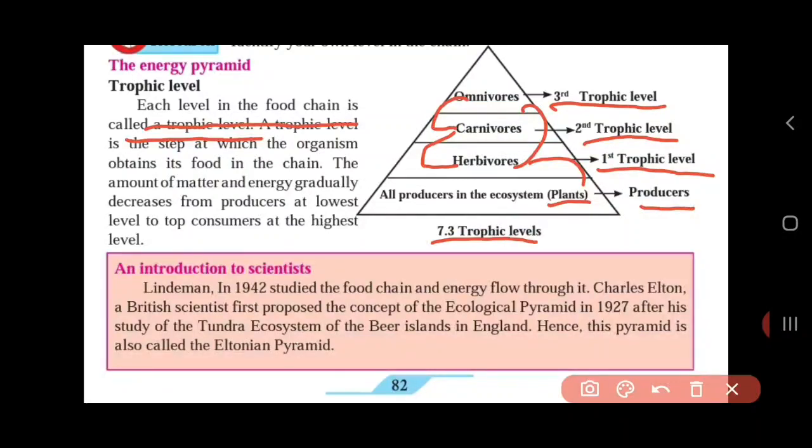Lindemann in the year 1942 studied the food chain and energy flow through it. Charles Elton, a British scientist, first proposed the concept of the ecological pyramid in 1927, after his study of the tundra ecosystem of the Bear Island in England, hence this pyramid is also called as Eltonian pyramid. Okay, the trophic level pyramid is also called as Eltonian pyramid.